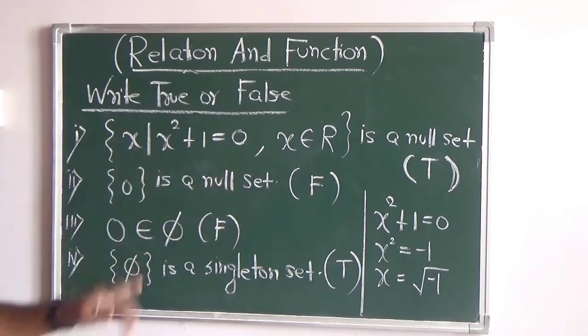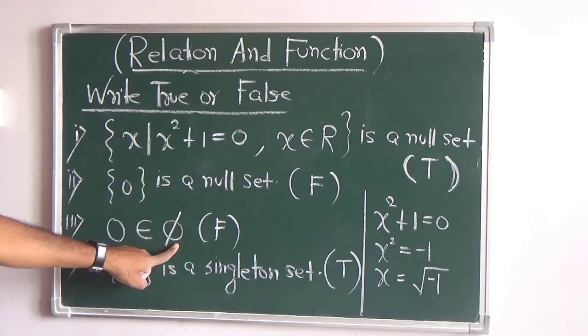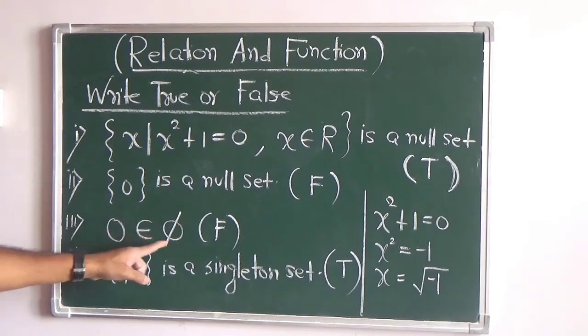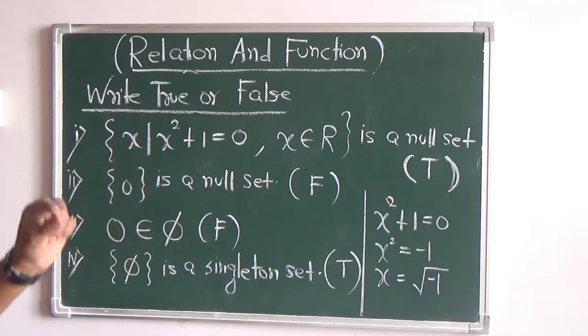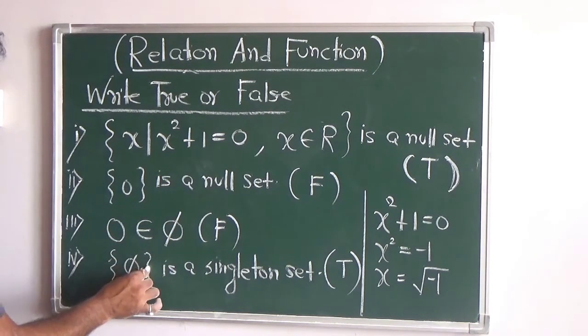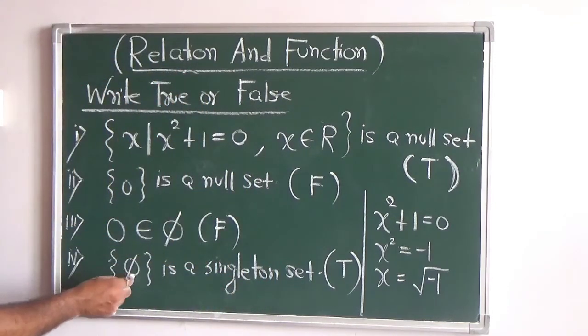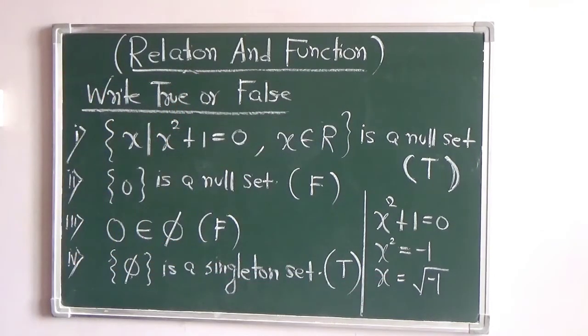So this is false. Now 0 belongs to, what is this symbol? Null set. So does 0 belong to a null set? This symbol, belongs to, means that this 0 is an element of this set. In the null set we don't have any elements. So this is false, right? And the last one, this is a singleton set. As I told you, anything you write inside the curly brackets will be considered as an element. So in this case, this is an element of the set. So this is a singleton set, this is true. Only the first one you have to think on.